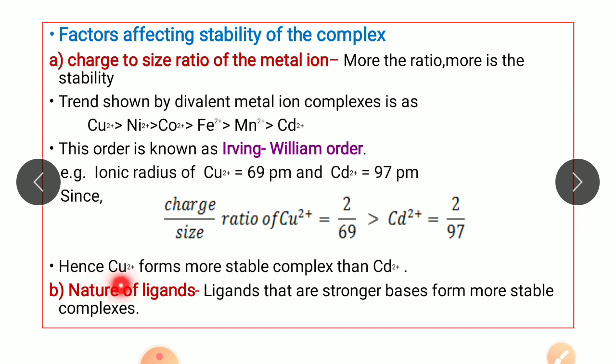The next factor affecting the stability of the complex is the nature of ligands. More basic the ligand, more stable is the complex. That is, the ligands that are strong bases form more stable complexes. As the basicity of the ligand increases, they can readily donate their electron pairs to the central metal atom. Hence, they can form the bond with the metal atom more easily, giving stability to the complex.